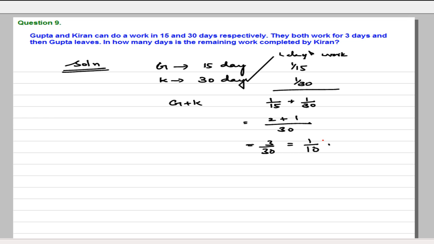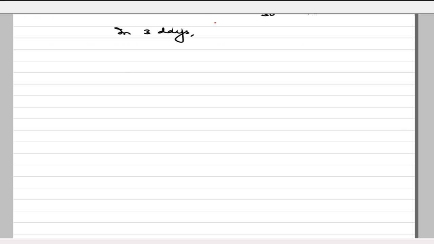Now it is given in the problem that they both work for 3 days. So in 3 days they will do 3 by 10 work. Now the remaining work is 1 minus 3 by 10, that is 7 by 10.